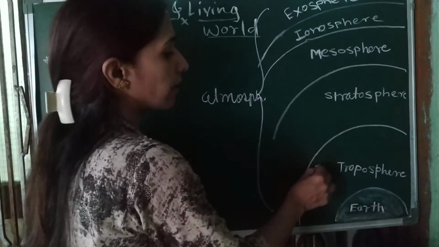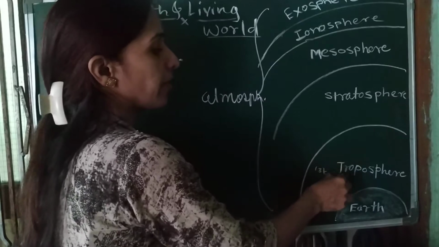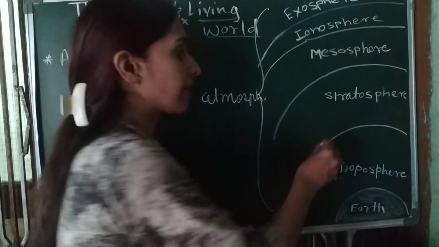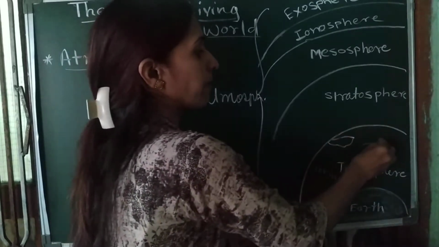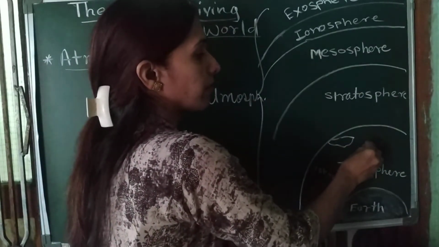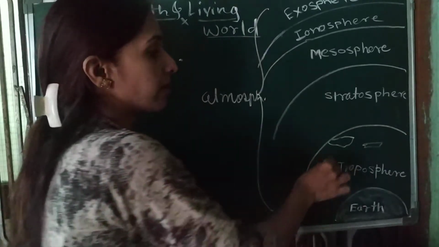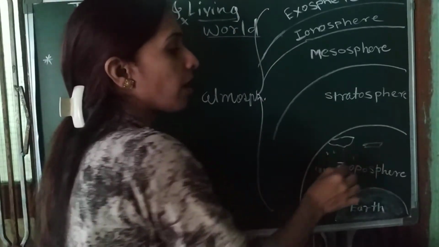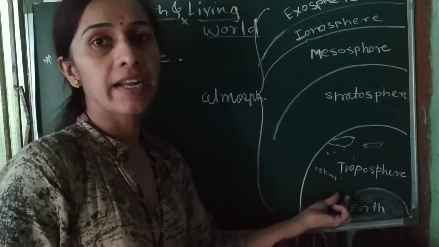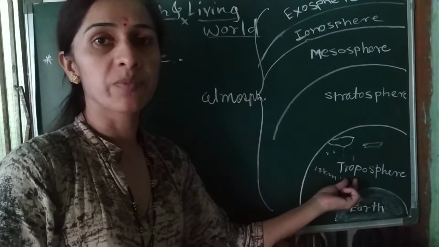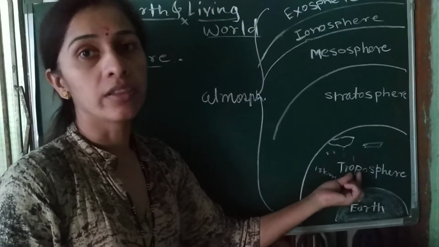Whatever phenomena we observe related to weather and climate, clouds, aeroplanes flying, birds flying, rainfall, all these weather related phenomena are observed in the troposphere, and they affect living things.